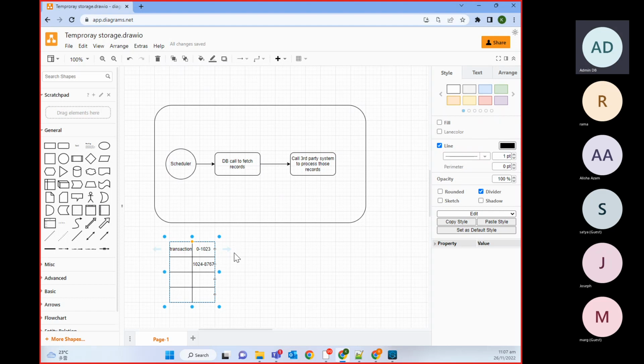Hope everyone is clear with the requirement. Now we need to achieve this requirement. So what additional thing do we need to do here in this API? We need to add two additional components here. Can anyone give an idea what those components should be and how we will configure them?